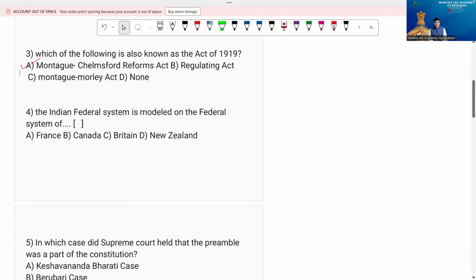Now, 4th question here. The Indian federal system is modeled on the federal system of, a very important point in this case, definitely you have an idea about it. Option A, France, B, Canada, C, Britain, D, New Zealand. But the answer for this question is Canada, the federal system is from Canada.